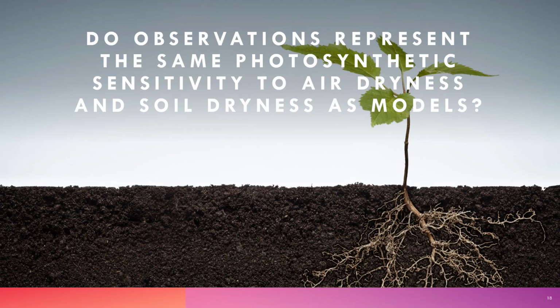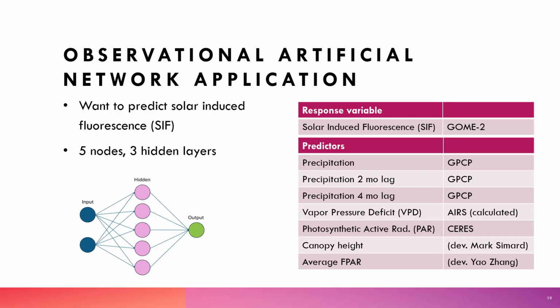And so now we came to our follow-up question, which was, do observations confirm what the Earth system models are showing? We took a similar approach to what I already showed you with the Earth system models, but rather than trying to use artificial neural networks to predict GPP data, we used solar-induced fluorescence, or SIF, as a proxy for it. And here is our list of predictor variables, again listed in these tables on the right. We again ran one artificial neural network per cluster to predict the SIF data, again using 5 nodes and 3 hidden layers for each artificial neural network, and trained them using 60% of the data.